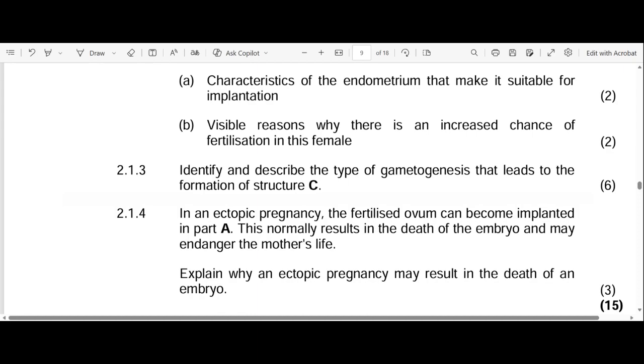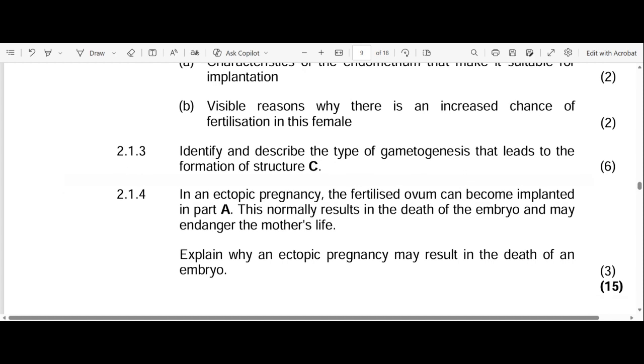Then one cell inside one follicle undergoes what? Meiosis, to form four gametes. Remember that it forms four gametes, of which three die, and only one matures to become an ovum. This process happens in a monthly cycle. Does that make sense? So go back to your oogenesis process, revise it, and also recite it as much as I've recited it in this video.